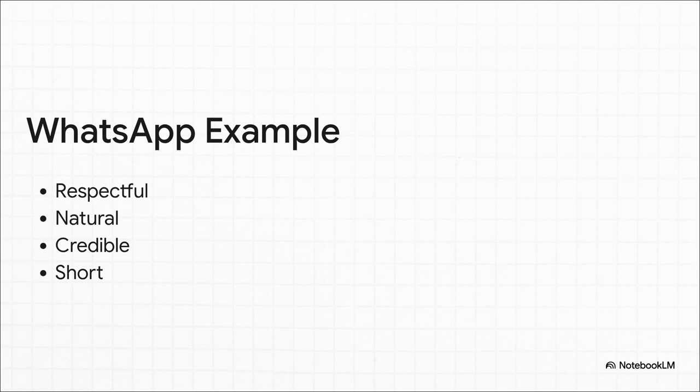Take this super familiar example, a university student asking a professor for an extension via WhatsApp. If you just prompt, "write a polite message asking for more time," that blindly assumes the AI knows it should sound natural for WhatsApp, that it shouldn't be overly formal, and that the reason should sound credible, but not overly dramatic. If those decisions are just left floating in the background, the model might invent something incredibly stiff or totally self-important. You really have to pin those decisions down.